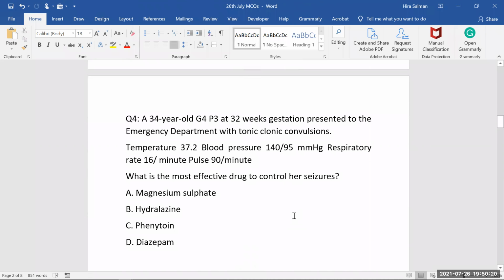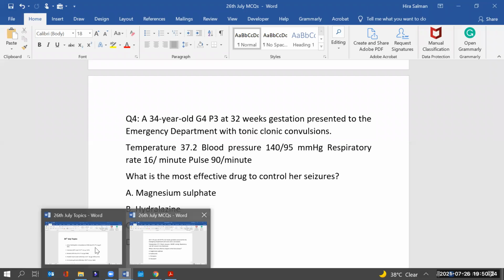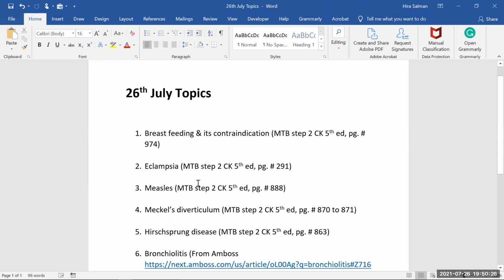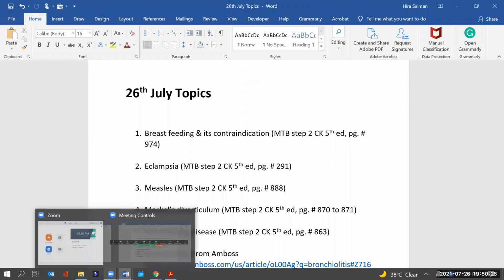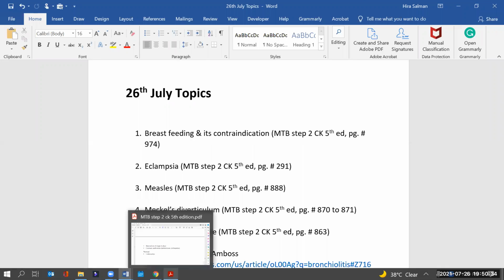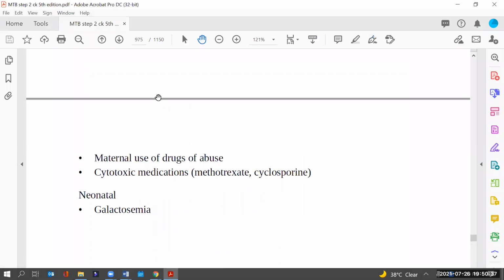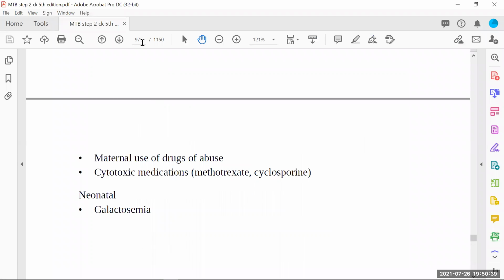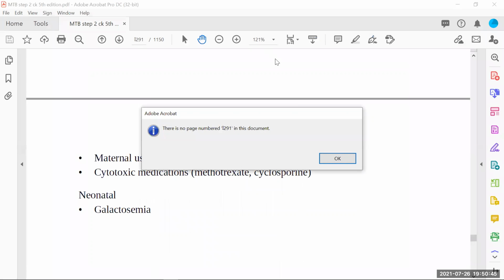Okay, for the next one, we'll go for the theory first. Next, we have eclampsia. So before eclampsia, we have to have knowledge about preeclampsia, because preeclampsia actually has 2 or 3 conditions with it, and it can convert into eclampsia, especially only one. If seizures are there in a preeclamptic patient, we can say that's a case of eclampsia.